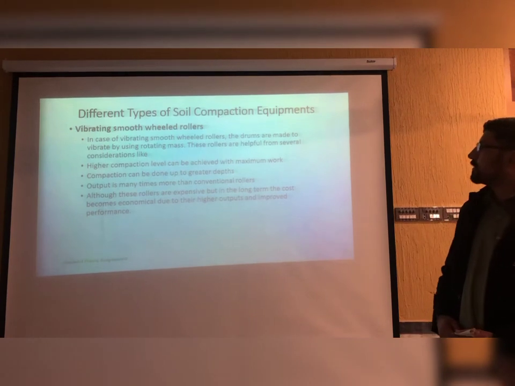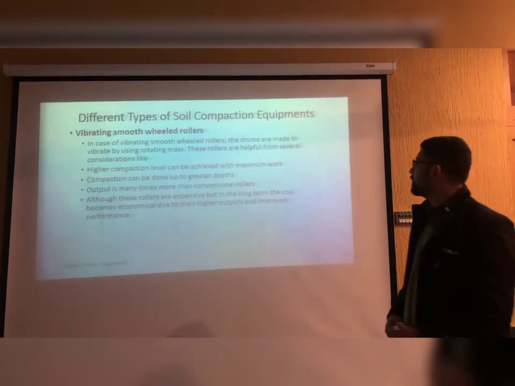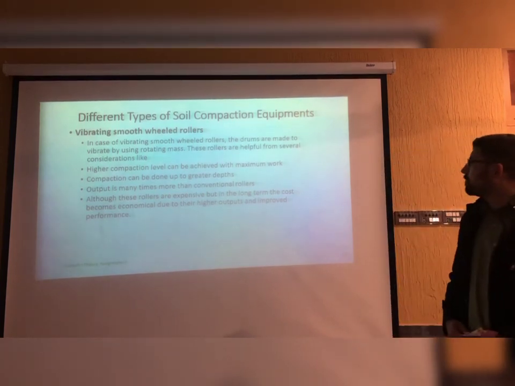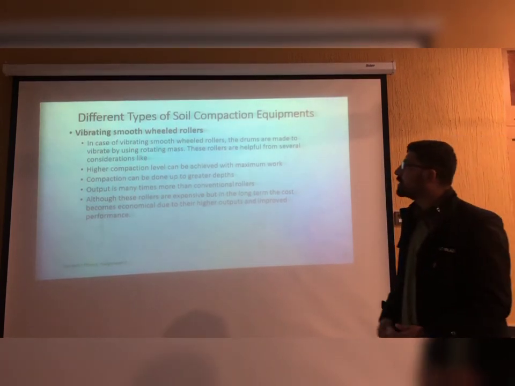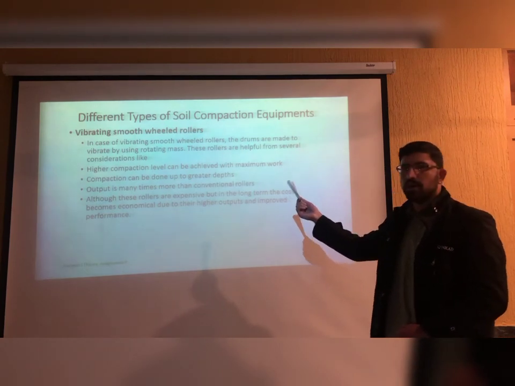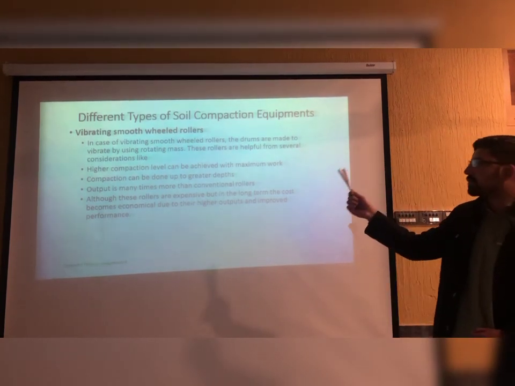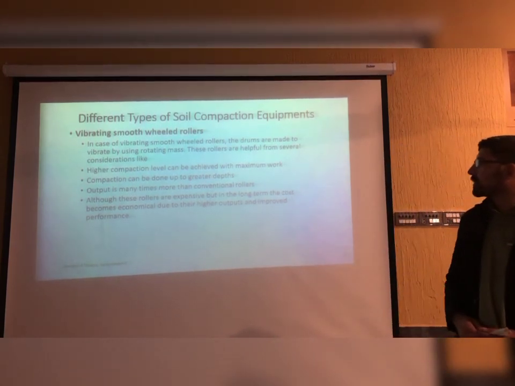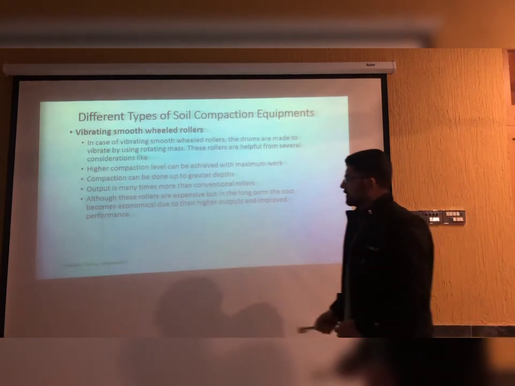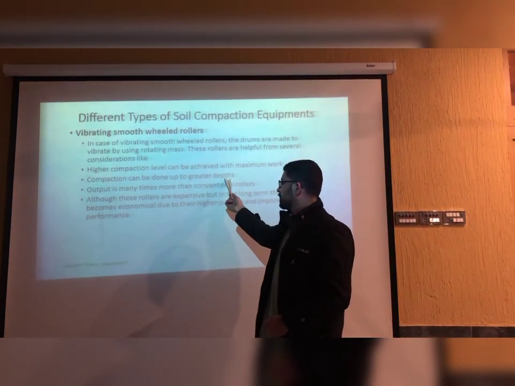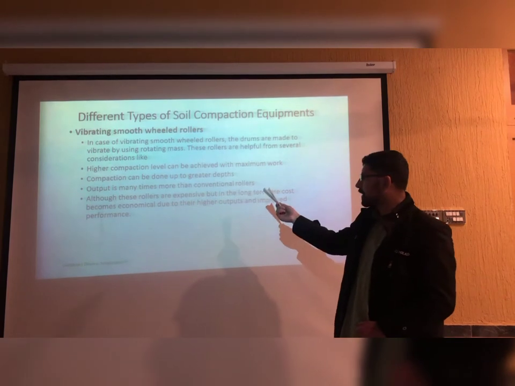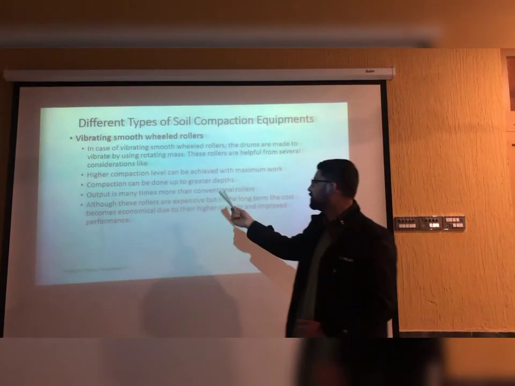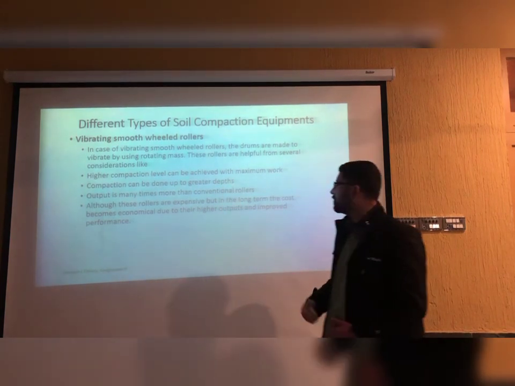Vibrating smooth wheel roller. In the case of the vibrating smooth wheel roller, the drum is made to vibrate by using a rotating mass. These rollers are helpful from several considerations. This roller basically works on the vibrating force, and the static force is also present in it. Higher compaction level can be achieved with maximum work. Compaction can be done up to a greater depth. In a smooth wheel roller we cannot achieve compaction up to a greater depth, but in this we can achieve it up to an appreciable depth.